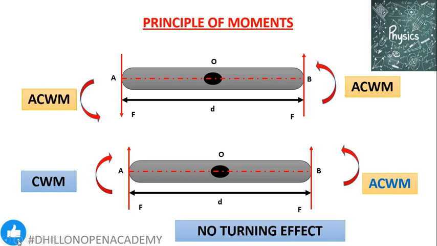This is the basic principle of moments, that whenever a body is acted upon by two or more forces about the pivotal point in such a way that the total clockwise moments produced by the forces about the pivotal point are exactly the same as the total anti-clockwise moments produced by the forces about the same pivotal point,